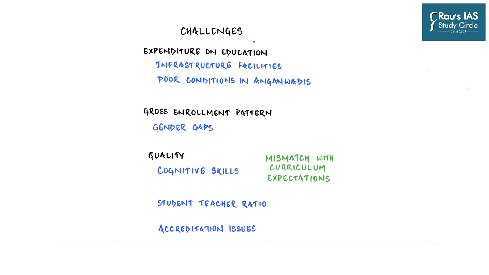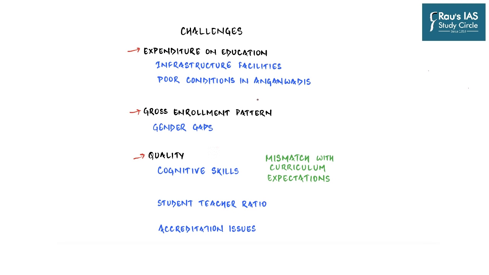And so the overall challenges being faced by the primary education sector of our country can be categorized into three main points. First, of course, deals with the expenditure, or the low amount of money which the government is spending on this particular sector. And the second and third are related to the outcome. One of them is the gross enrollment pattern, and the second one is the quality of education which is being imparted, especially in the government schools of our country.